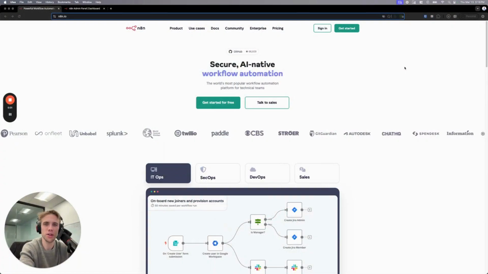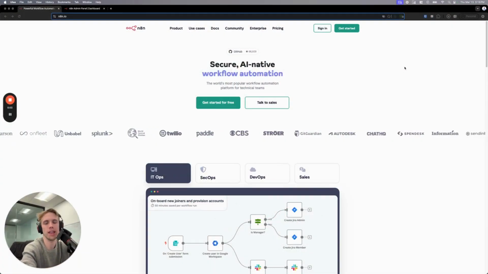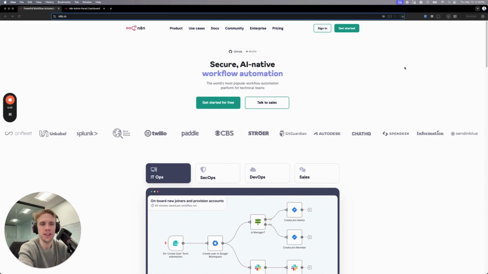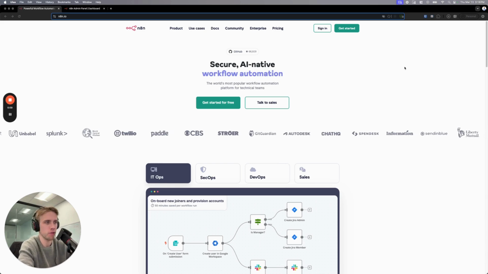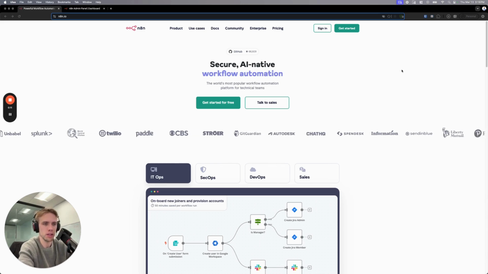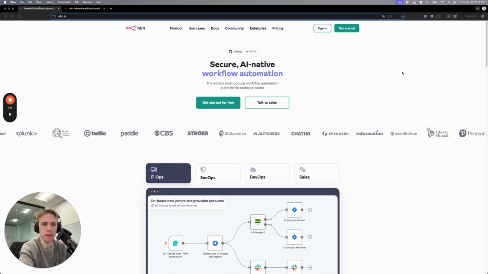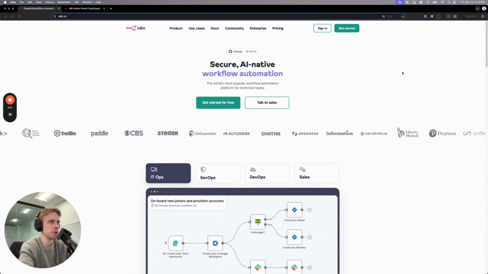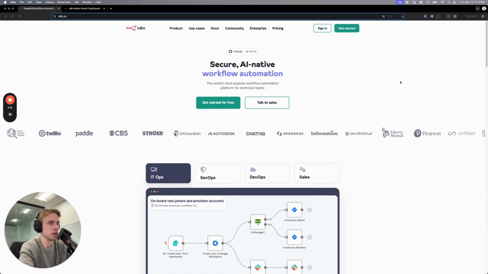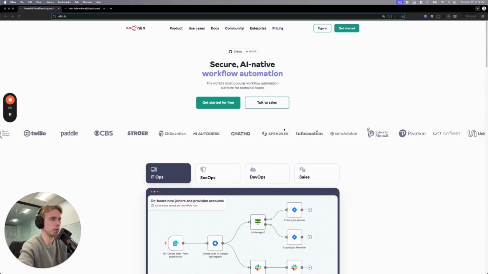Okay, let's get started here. So I'm actually on the n8n homepage here. And first of all, I think you can tell a lot about a platform from its homepage. A couple of things I want to highlight. Basically, the long and the short of it is that it really is focused on developers. And I think that's a good thing if you're a developer, of course. Not a good or a bad thing otherwise.